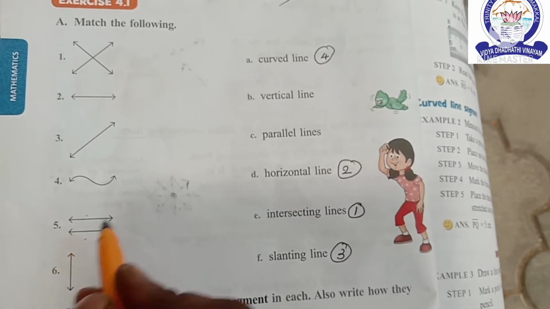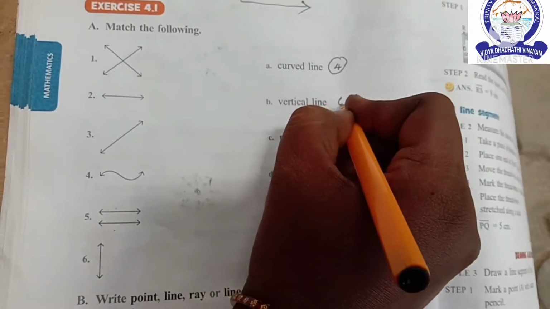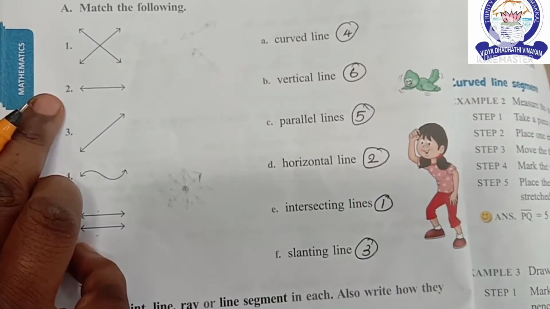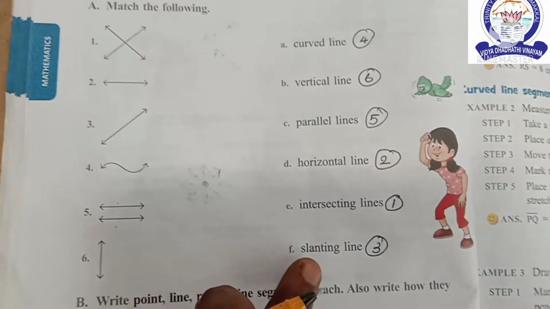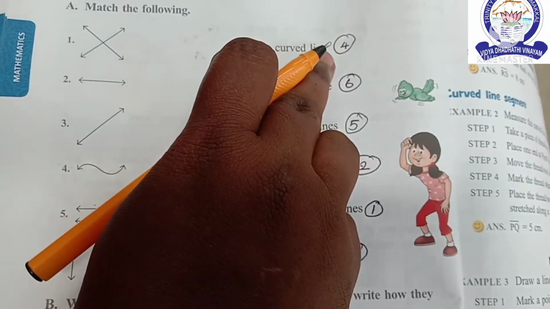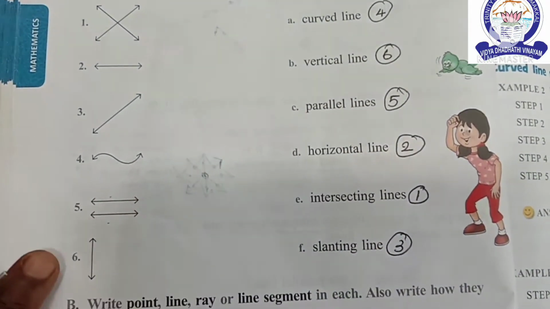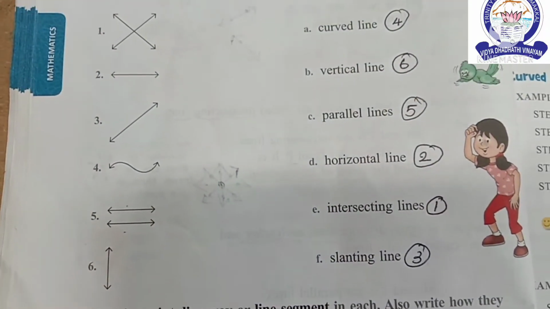Fifth one, parallel lines. Sixth one, vertical line. Is it clear children?